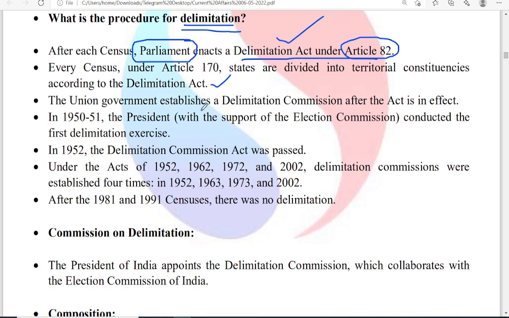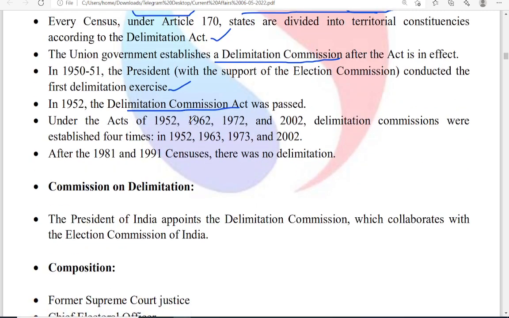Next, the Union government will establish a delimitation commission. After that, the first delimitation exercise was conducted in 1950-51. The Delimitation Commission Act was passed in 1952.